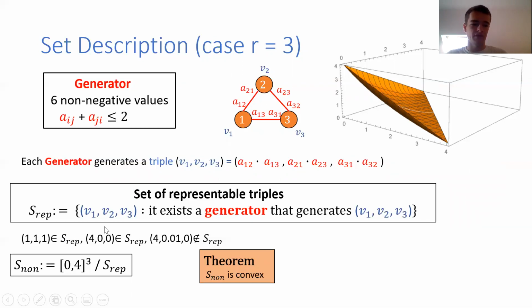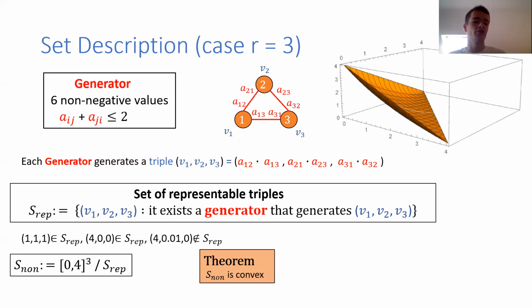And also, the triple 4, 0, 0 is in S_rep, because you can set a12 and a13 equal to 2. Now you need to set a21 and a31 to 0, which you can do. And then no matter how you set a23 and a32, this generator generates this triple. However, 4, 0.01, 0 is not in S_rep, because if you set a12 and a13 to 2, which you need, then a21 needs to be set to 0, and similar for a31. And hence the other products will be 0, in particular 0.01.